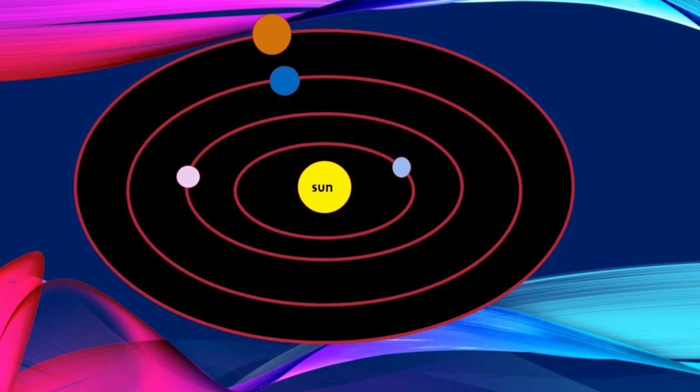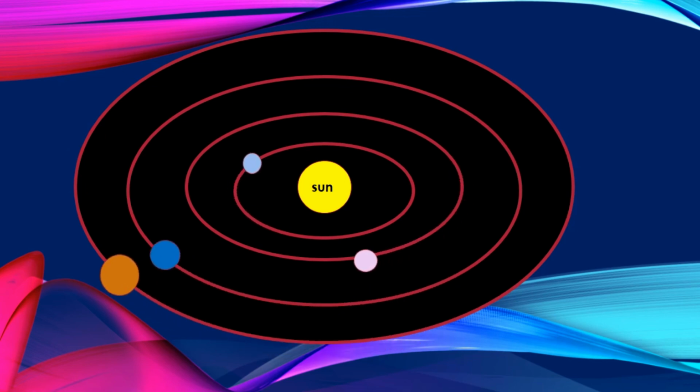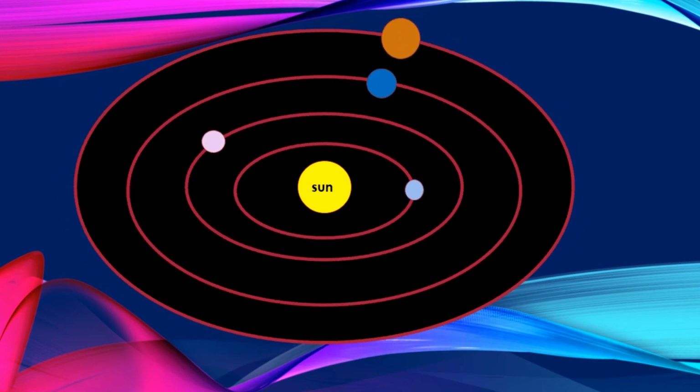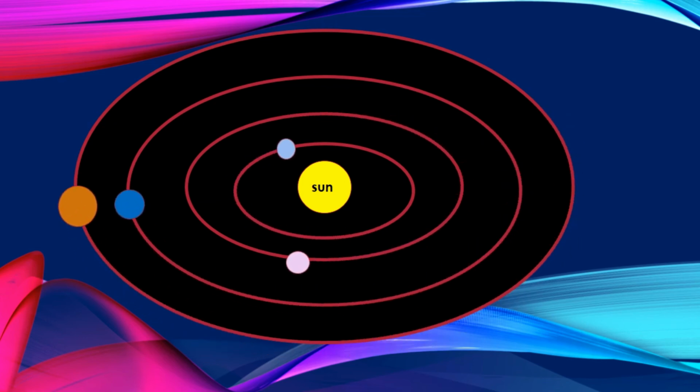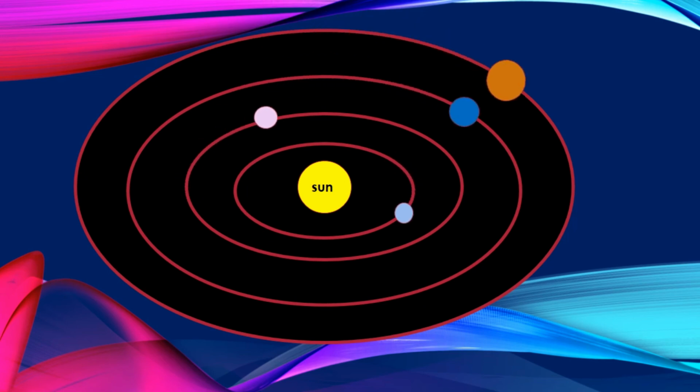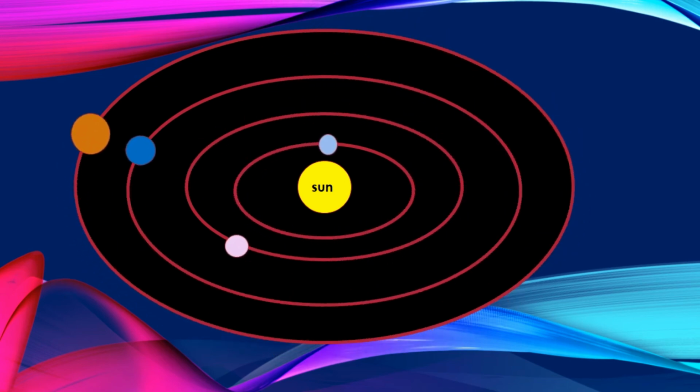In the solar system, planets move around the sun as there exists a force of attraction between the sun and the planets. Newton concluded that all objects in the universe attract each other.